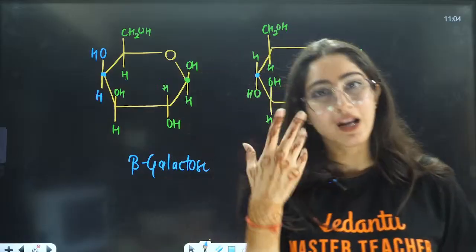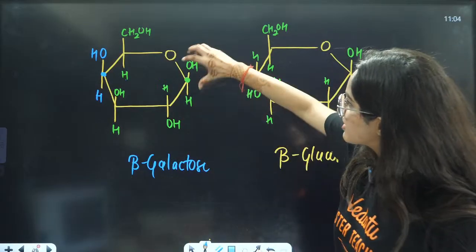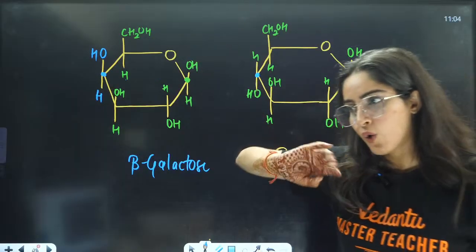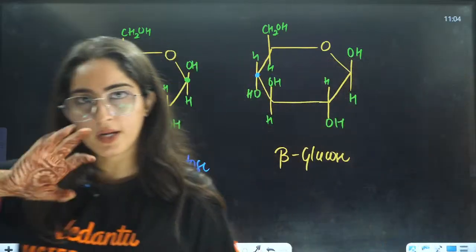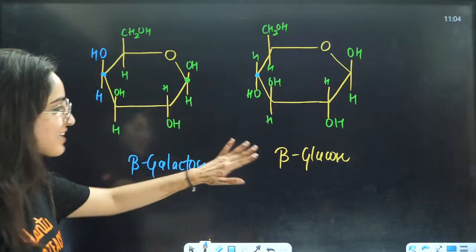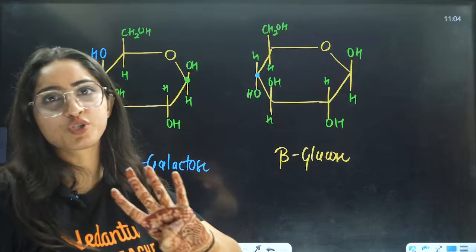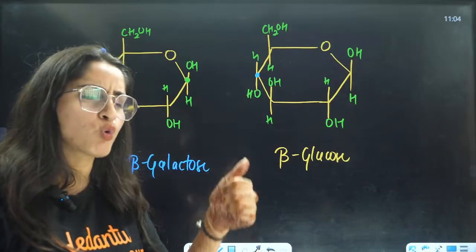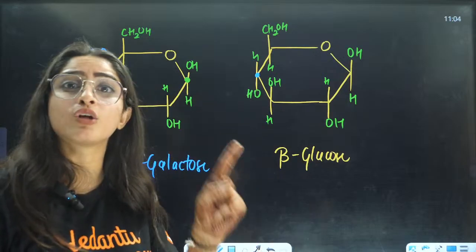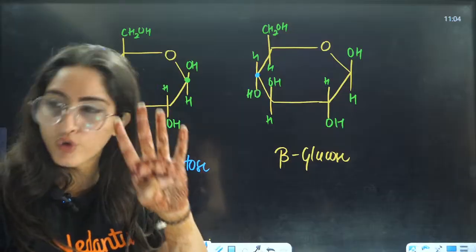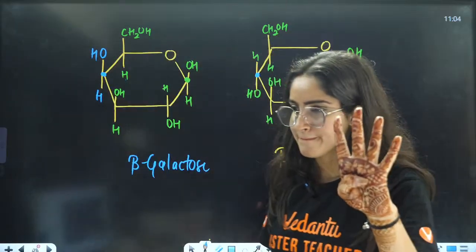If they talk about alpha, you will change this side. You will change here. OH will be downwards. H will be upwards. Okay? Understood? What is alpha? What is beta? What we are doing here? So that is galactose. The difference is on the fourth position. Alpha glucose, beta glucose, the difference is on the first position. Glucose and galactose, the difference is on the fourth position. Okay? Understood?